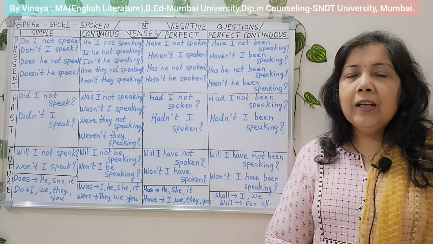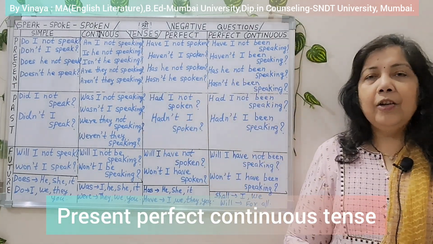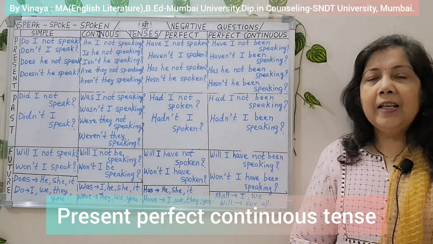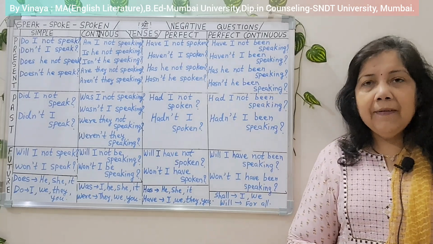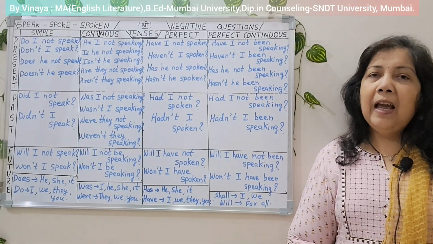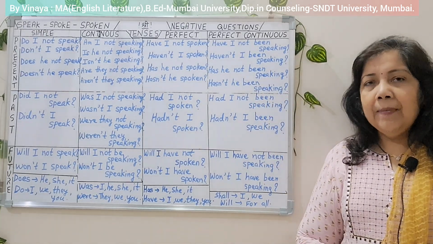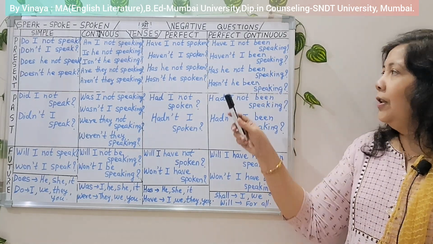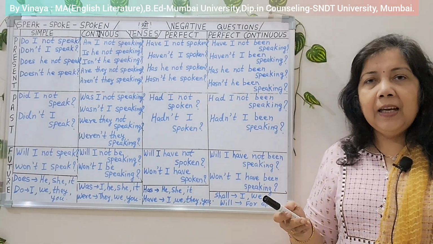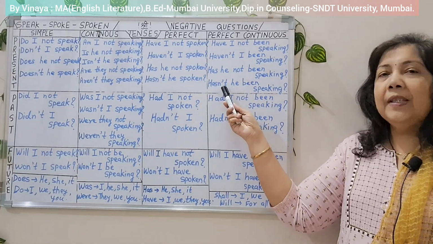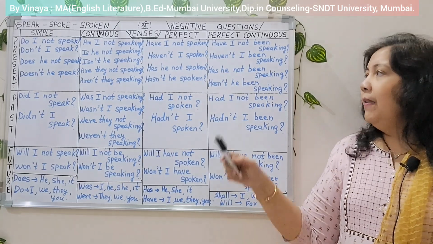Let us move to the fourth kind of present tense. Name of that tense is present perfect continuous tense. Question, have I not been speaking? Have not becomes haven't. Haven't I been speaking? Second question, has he not been speaking? Has not becomes hasn't. Hasn't he been speaking? When to use this tense?